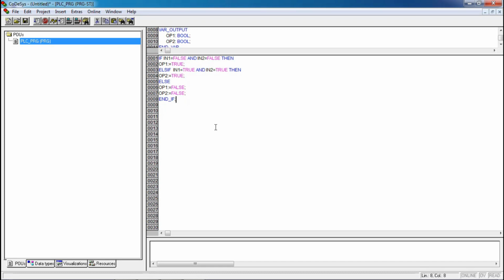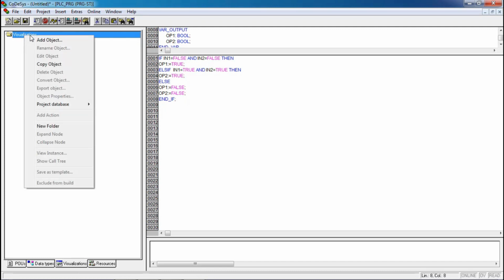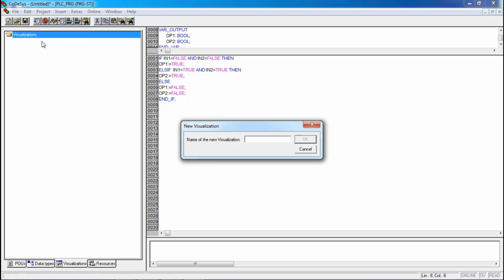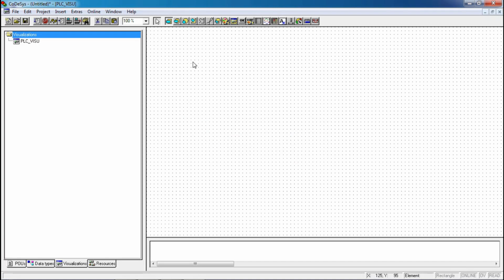Let's create a visualization for this. For visualization, go to the Visualization tab, right click on Visualization and add objects. For default visualization, you have to give the name PLC_visual. This will be your starting screen. This will be the control lamp.